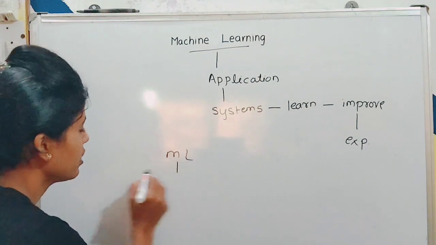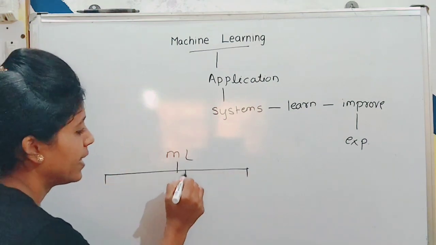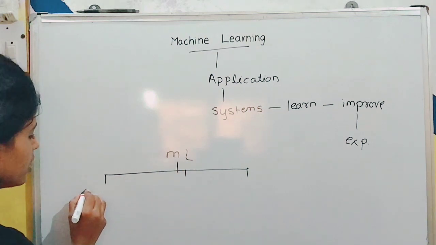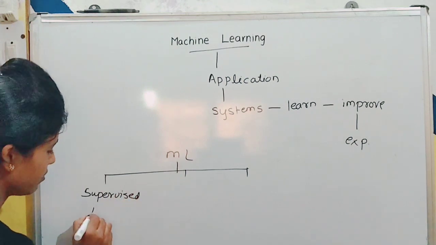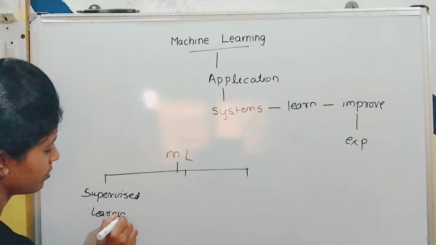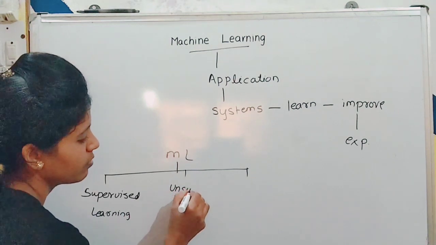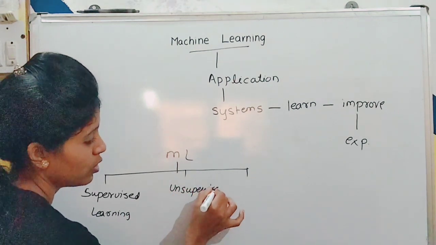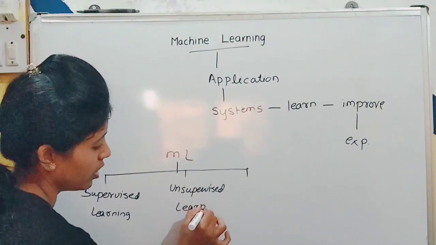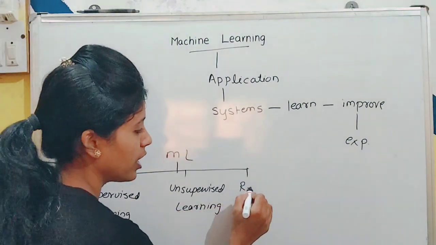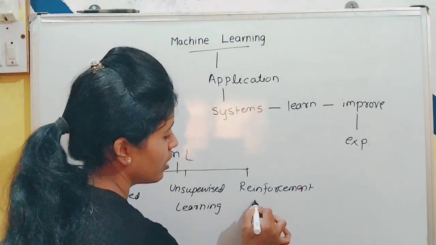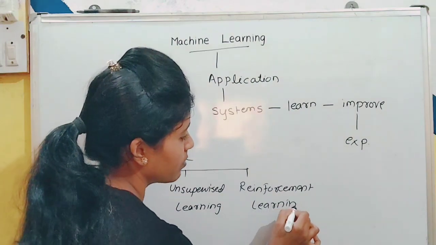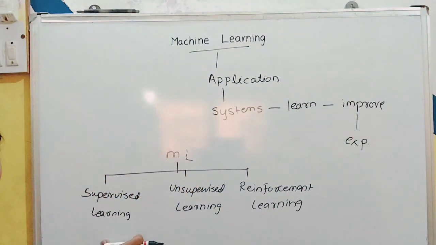Here we see the types of machine learning. There are three types of machine learning. The first one is supervised learning, the second one is unsupervised learning, and the third one is reinforcement learning. Here are the three types of learning. We will see these types in detail.